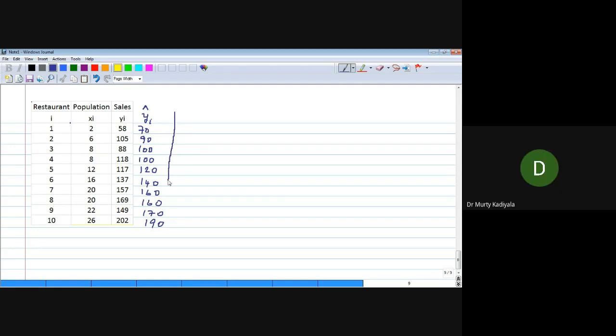So these are the predicted values. Correct?